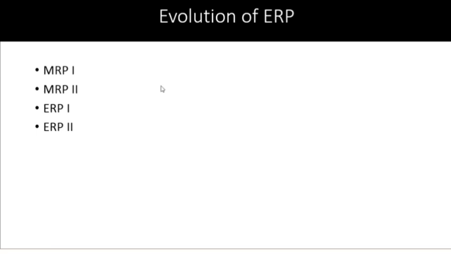First is your MRP1. Initially, when computers were introduced in the 1970s, they used automation for materials, which they called materials requirement planning, or MRP. Then they advanced to MRP2, and then comes your ERP1, and today what we use, we call that ERP2. We'll see about this in detail.